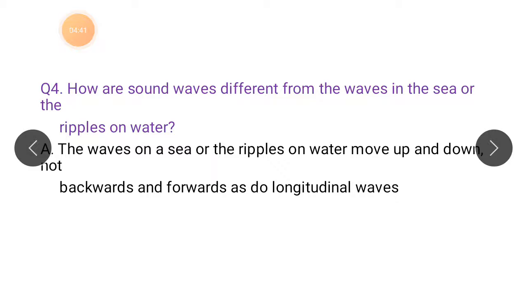So this is the difference. Our question was, how are sound waves different from the waves in the sea or the ripples on water? In the sea, waves are up and down, up and down. But in sound, they are forward and backward.